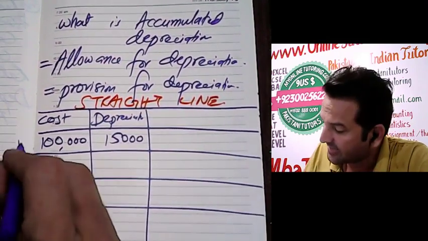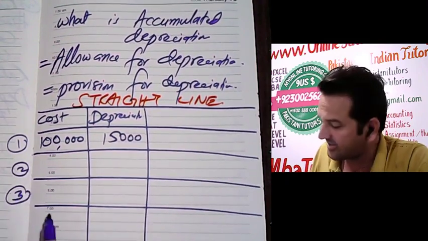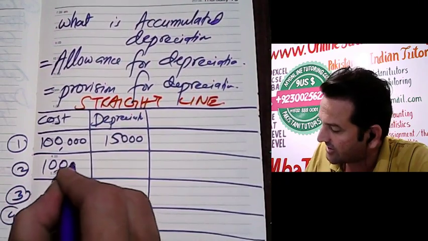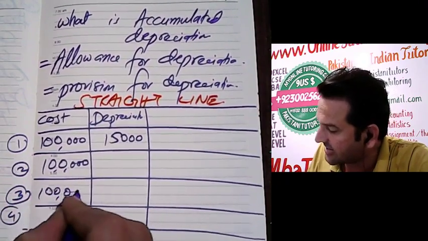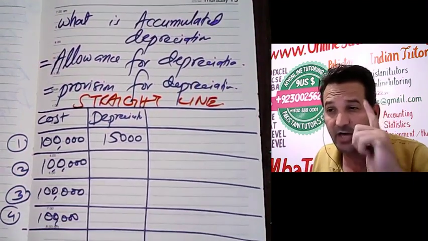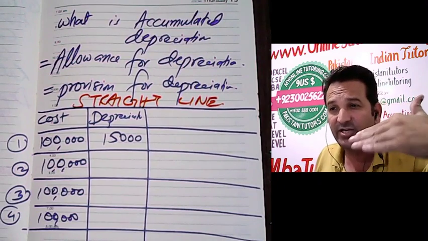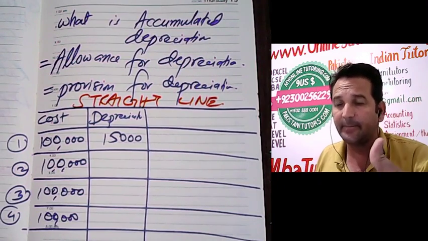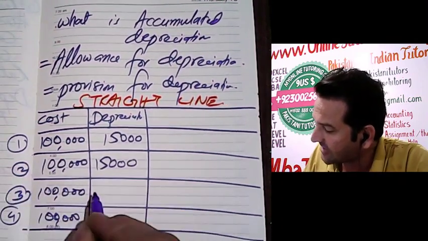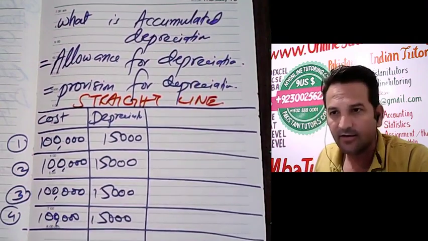Each year, in year 1, year 2, year 3 or year 4, the cost will remain the same, $100,000. In the straight line method, the depreciation expense will remain the same throughout life, so this will be 15,000 here, 15,000, 15,000.